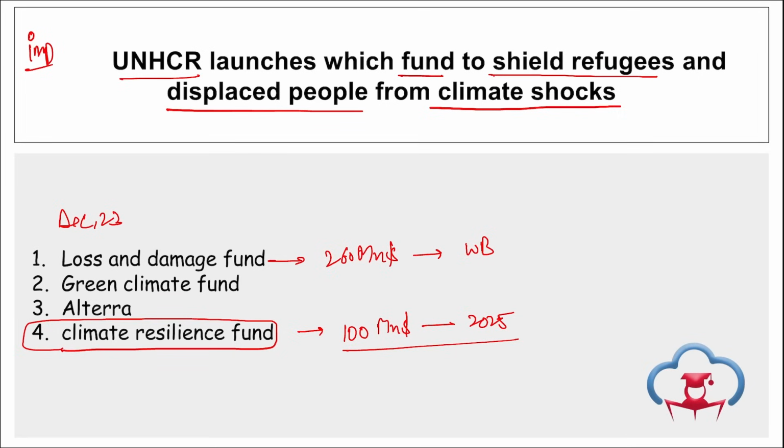Rich nations responsible for emissions will contribute to the countries that are vulnerable and facing high climate change, because we know that the developed nations have contributed to the pollution and worsening of climate change. So they will be funding this amount so that the severely affected countries can get some relief.